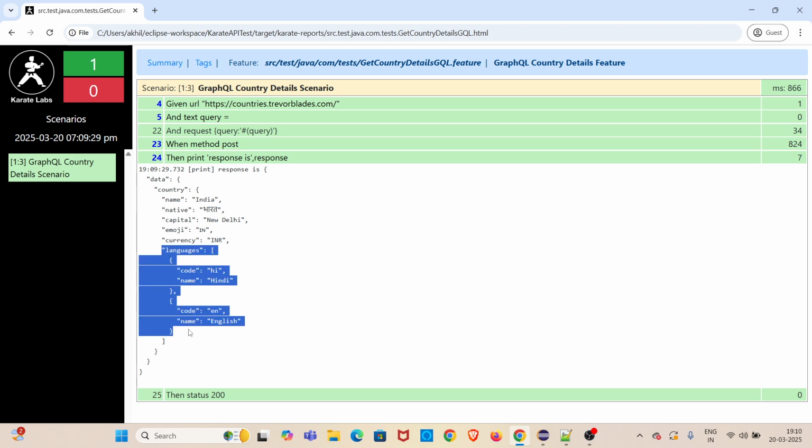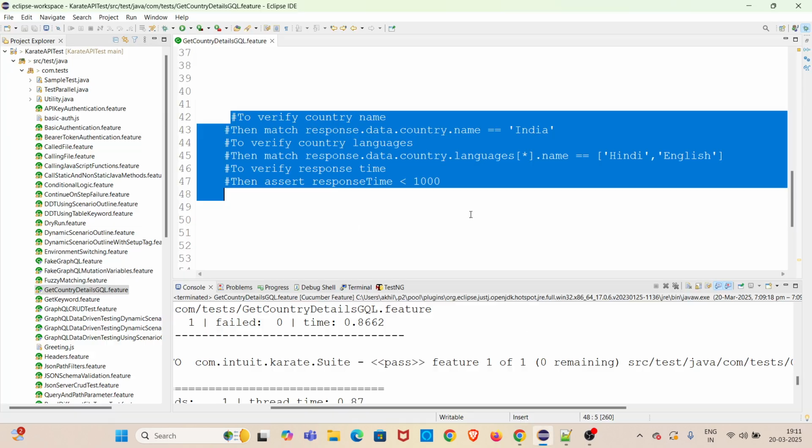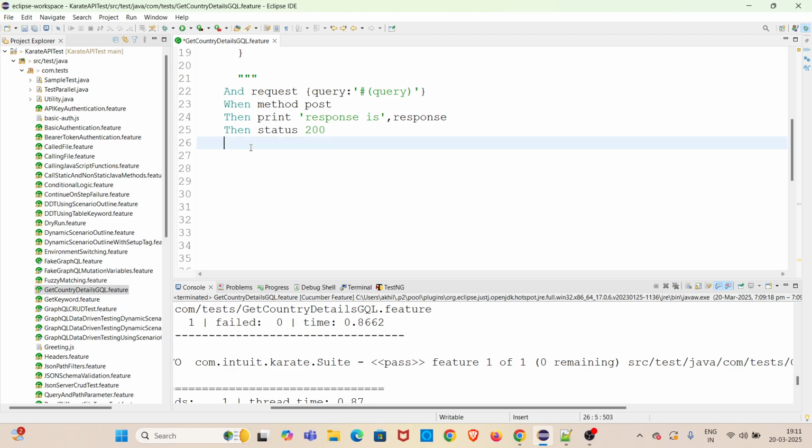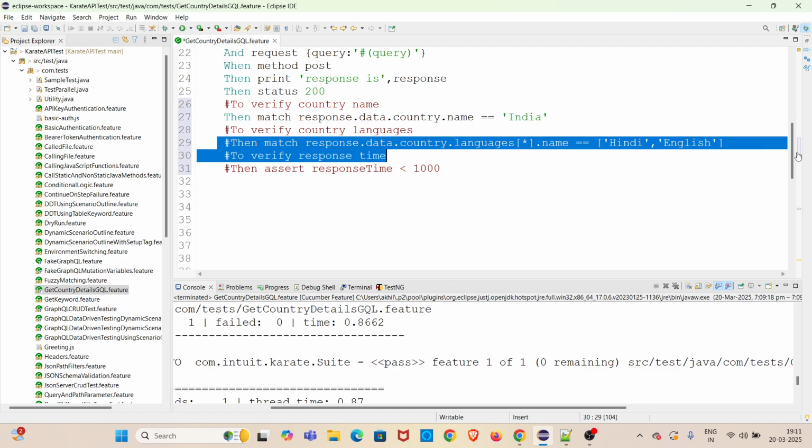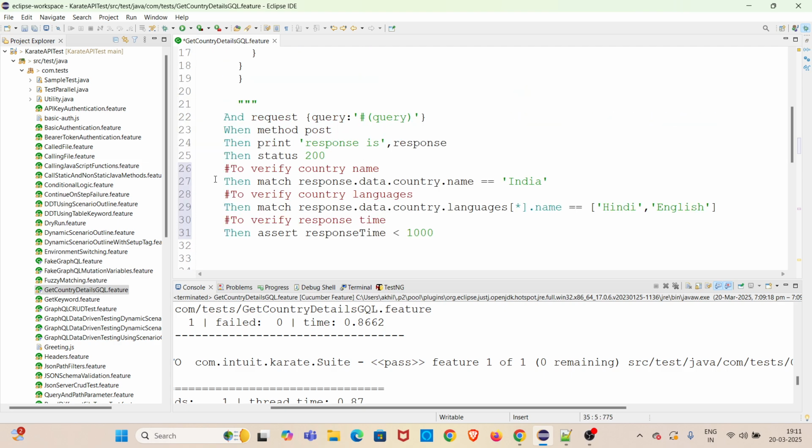So this is a bit tricky, but in Karate we can do this assertion very easily. So if you use another framework, we have to use some loops and all. Here in Karate it is very easy. To save some time, I have already written the code. I will be explaining the code, and also I will be doing an assertion to check the response time of this GraphQL query API. I have commented it out earlier, so I am going to copy this from here and paste it here. So I am uncommenting this line, and this line. I will explain this line.